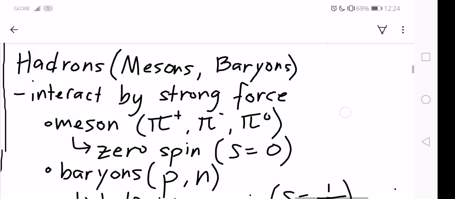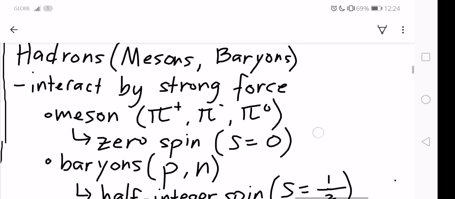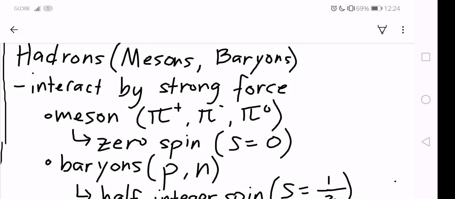And last, we have the hadrons. So the hadrons can be classified by mesons or baryons. So the hadrons interact by the strong nuclear force. So for the mesons, we have discussed so far the pion plus, the pion minus, and the pion not. So these mesons have 0 spin.